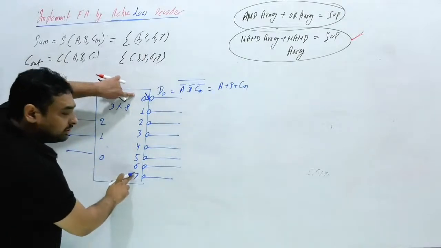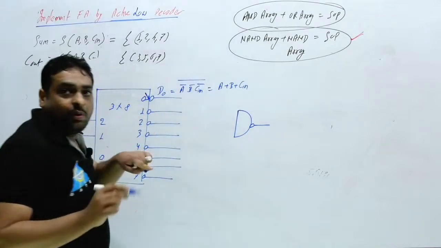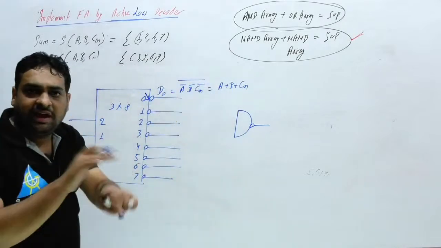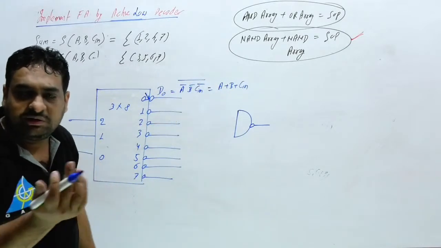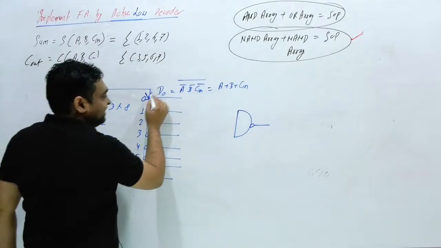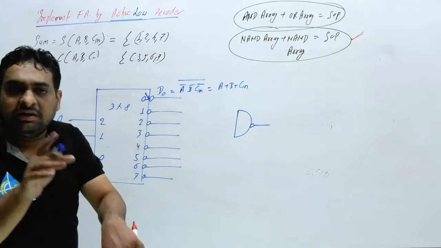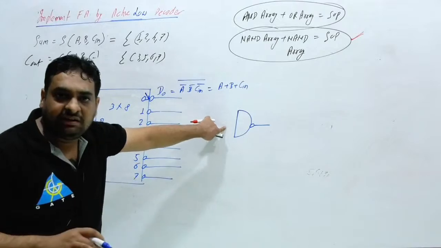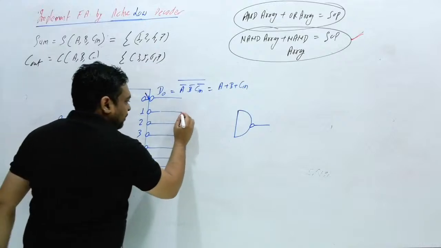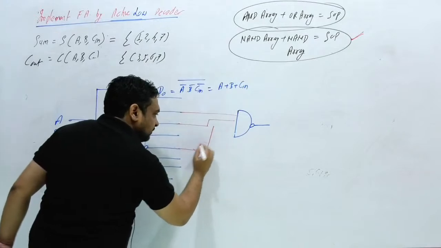Now you have to implement 1, 2, 4, 7. For active low, you can directly design here, or consider a NAND gate here. Why are you considering NAND? You know very well, this is NAND and this is NAND, so NAND and NAND will become an AND-OR circuit, or you can say SOP. I already told you why you are considering NAND here. Because you first have to cancel this bubble, and then you have to put a bubble OR gate, and the bubble OR gate is easily replaced by a NAND gate. So directly you can connect here 1, 2, 4 and 7.